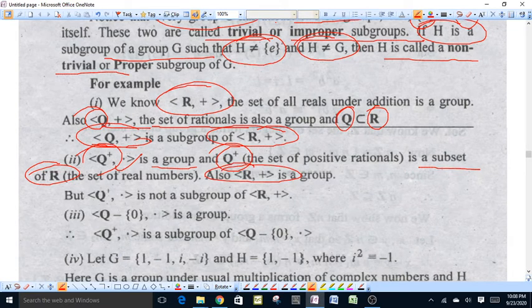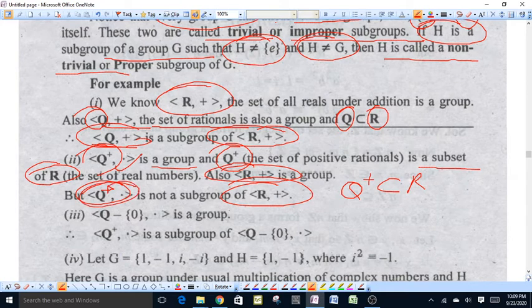But Q positive, the set of positive rational numbers under multiplication, is not a subgroup of the set of real numbers under addition, because in this case Q positive is a subset of R, but the binary operations on both groups are different.